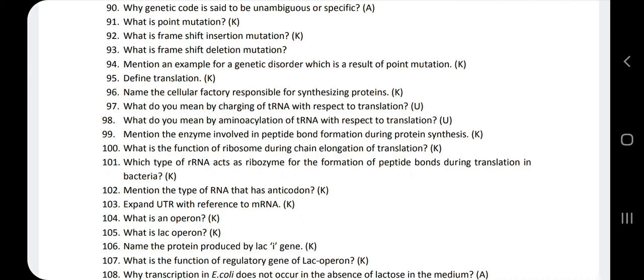Next question, define translation. Translation is the process of polymerization of amino acids to form a polypeptide. So here amino acid chains will be formed. Each amino acid binds to another amino acid with the help of a peptide bond. When these chains of amino acids are formed, it leads to the formation of the polypeptide.